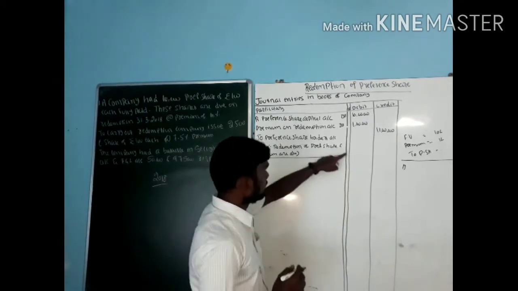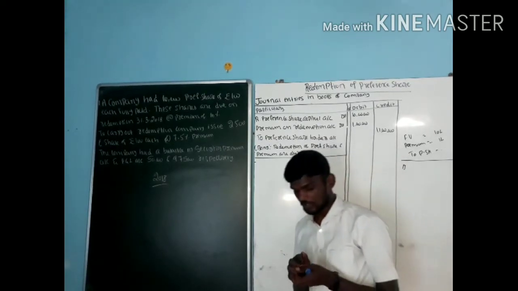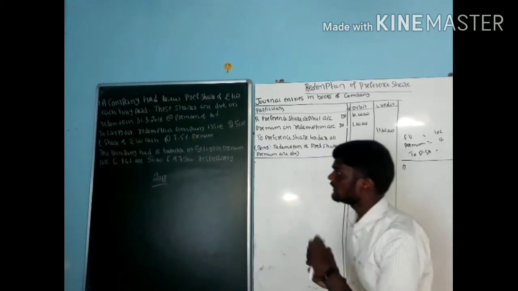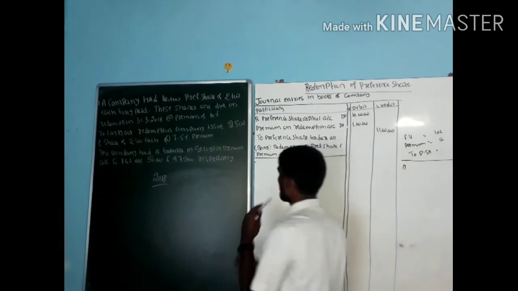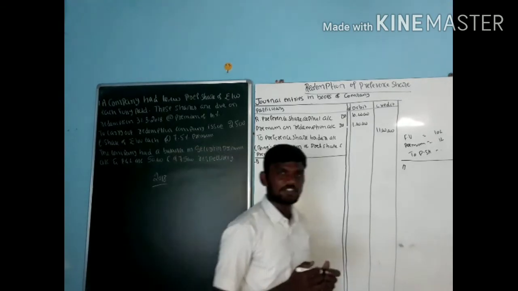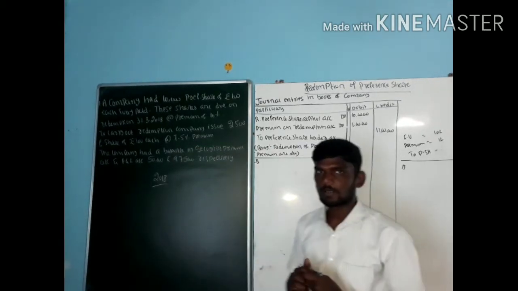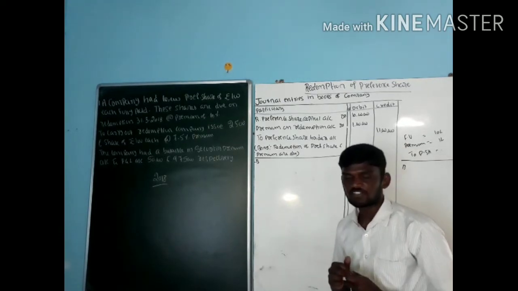Next, to repay this amount we are going to issue some equity shares. When you issue any equity shares, identify whether it is issued at par, premium or discount. If it is par, the entry is bank account debit to equity share capital account. If it is discount, bank account debit, discount on issue account debit to equity share capital.